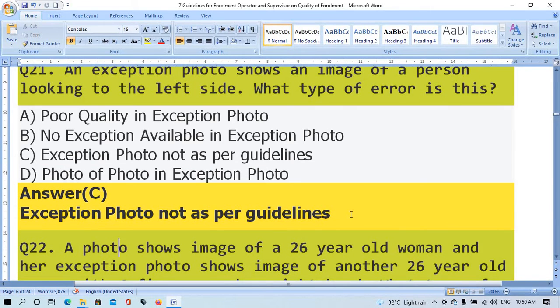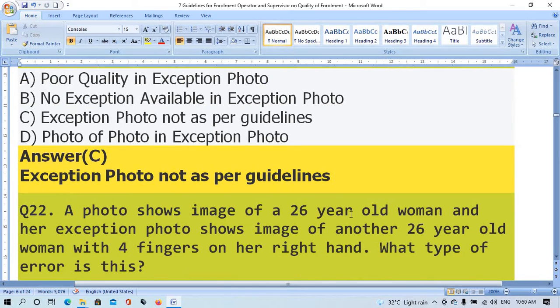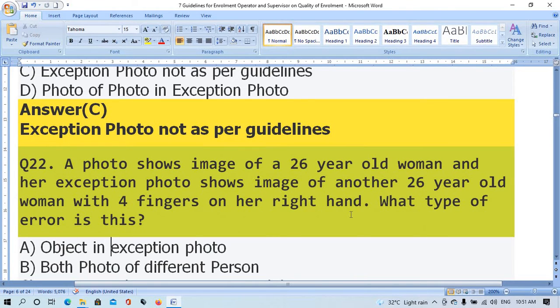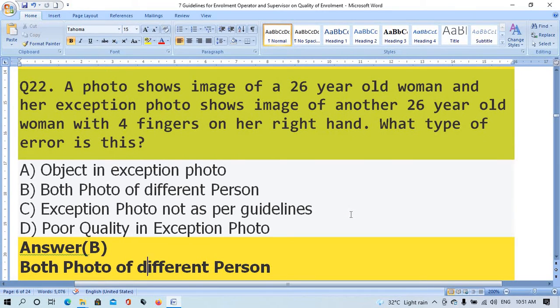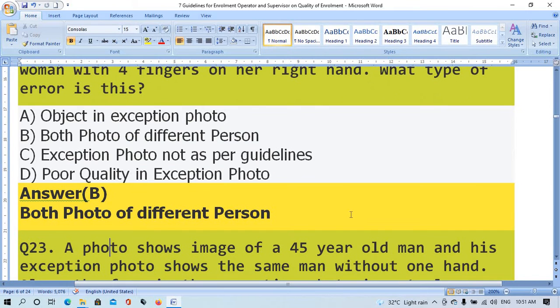Question number 22. A photo shows image of a 26 years old woman and her exemption photo shows image of another 26 years old woman with 4 fingers on her right hand. What type of error is this? Option A, object as an exemption photo. Option B, both photo of different person. Option C, exemption photo not as per guideline. Option D, poor quality in exemption photo. The right answer is option B, both photo of different person.